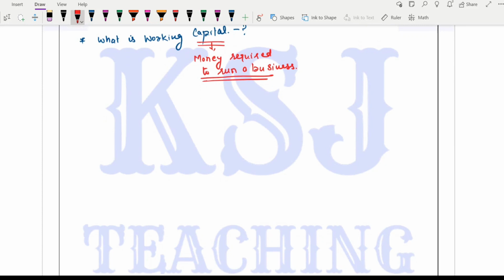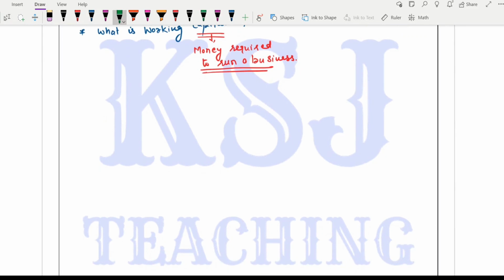Now, this money requirement can be of two kinds. One can be long run, long term. The second is short term. That is, we need money for the long term. The money is invested in the business for many years altogether, right? The second is short term, that you borrow money for a shorter period of time. There is some emergency in the business. You borrow the money for a short period, return it, right? What is short period? Short period is a period of less than or equal to 1 year, right? If it is more than 1 year, we call it long term.